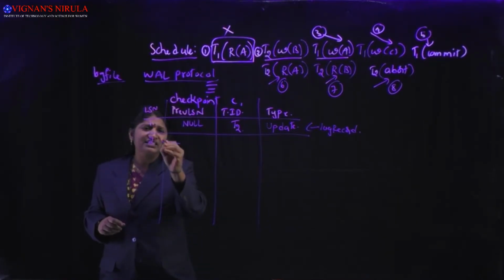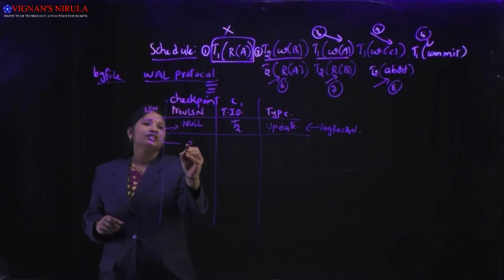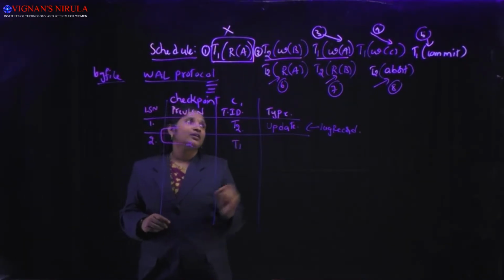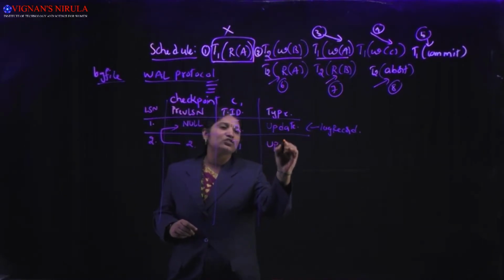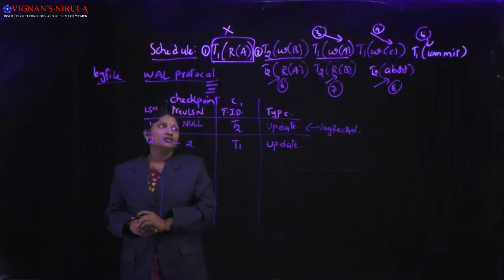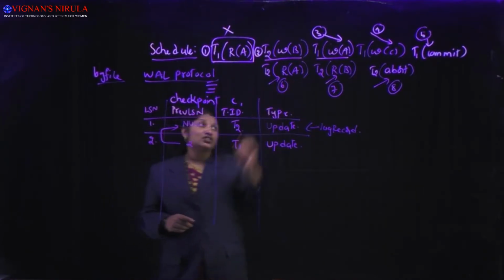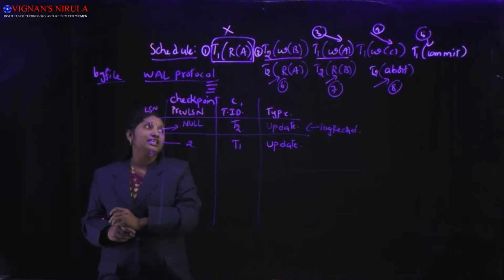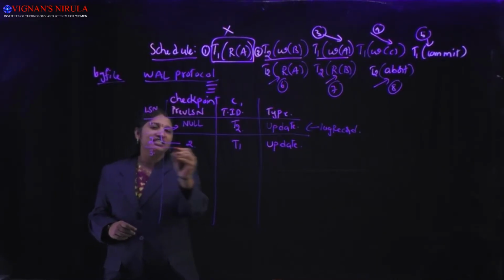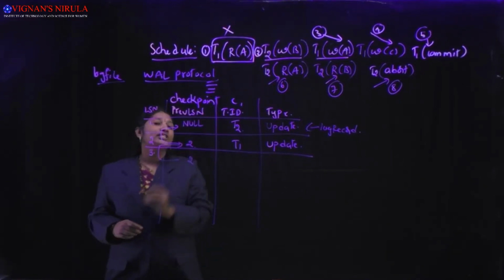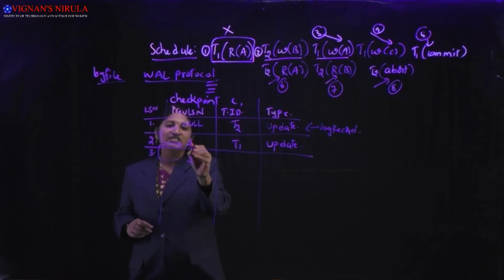What is the previous LSN? It points to the previous one, that is 1. What is the transaction ID? T1. What is the type here? That is also update. Now what is the next one? For the fourth action also we should write another log record, that is 3. Its previous LSN is 2.